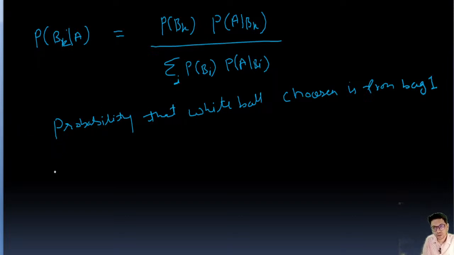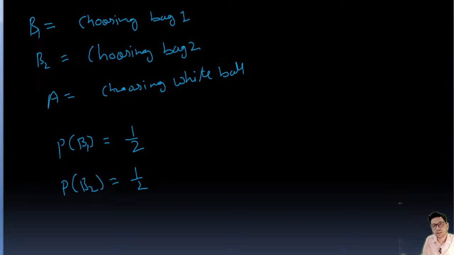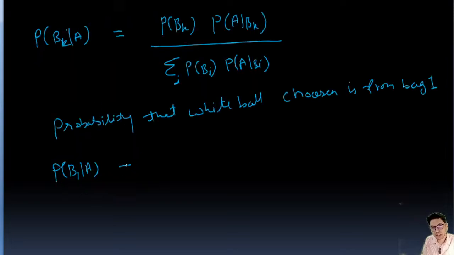So that is going to be P(B1|A), right? Because here A is choosing white ball, right?